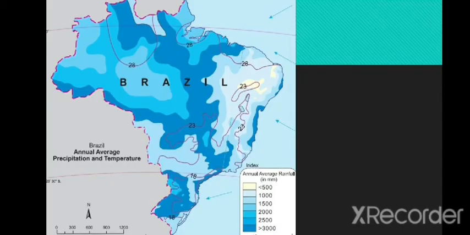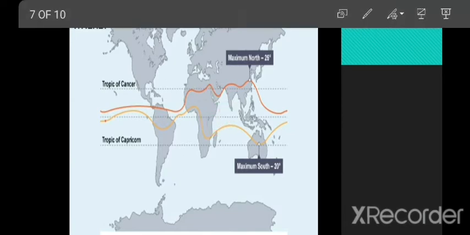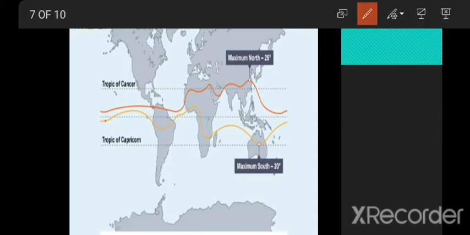The winds move in the vertical direction, and it creates a low pressure area there.